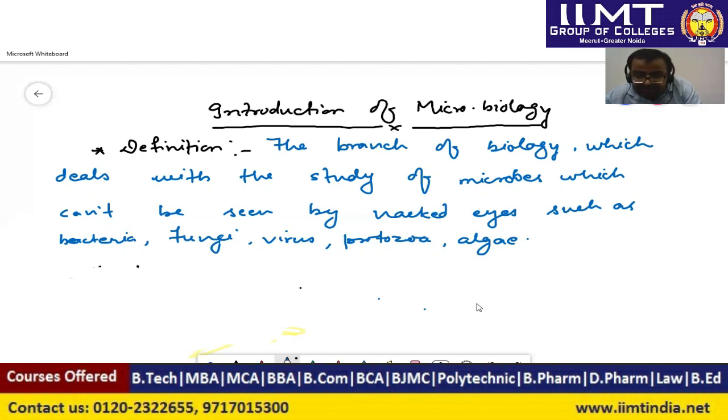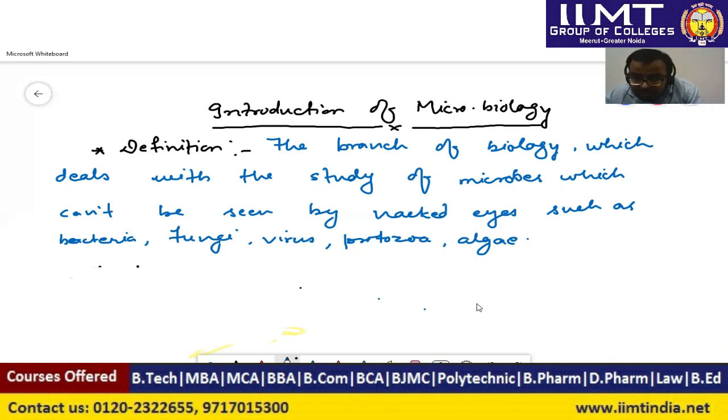The third type is acid fast staining, also known as Ziehl-Neelsen staining, because the scientists who invented that technique were Ziehl and Neelsen, and it is named after them. In that staining technique, dear student, we use two types of dye. One primary dye is carbol fuchsin, red in color, and the secondary dye is methylene blue in color. The same phenomenon is also there.